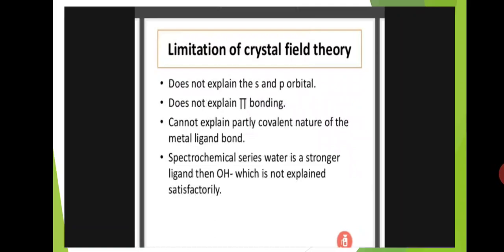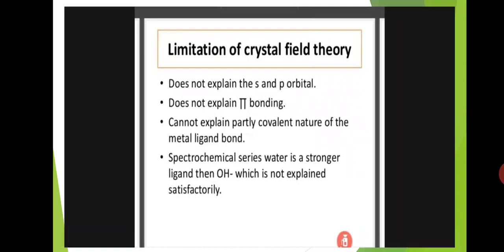Limitations of crystal field theory. This theory also has some limitations. The first limitation is that it does not explain the s and p orbitals. Crystal field theory explains only d orbitals, so it does not explain s and p orbitals. It does not explain pi bonding either, and it cannot explain the partly covalent nature of the metal-ligand bond.